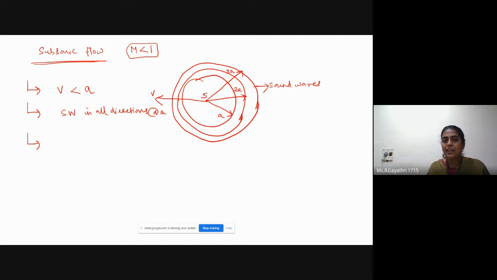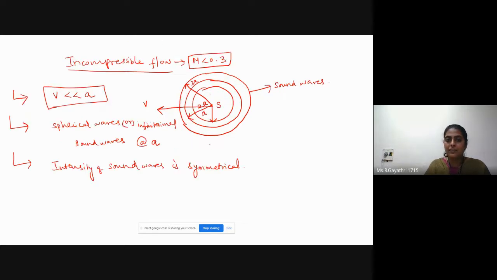But intensity of sound wave is not symmetrical. In previous case, we can see sound waves in all direction with uniform strength.